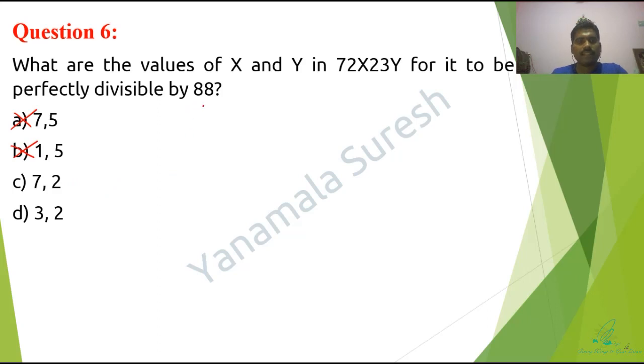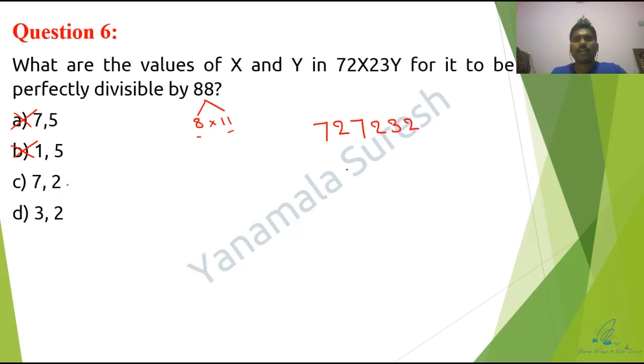See, directly I'm not interested in going ahead with the 88 table. What best I can do is split it this way: 8 into 11 equals 88. I mean to say that definitely the number is divisible by 8 as well as 11. Now let me substitute the third option, that is 7, 2, 7, 2, 3, 2.